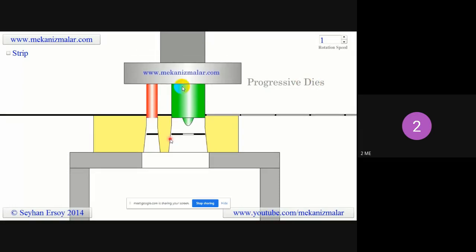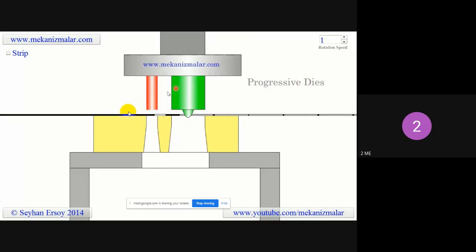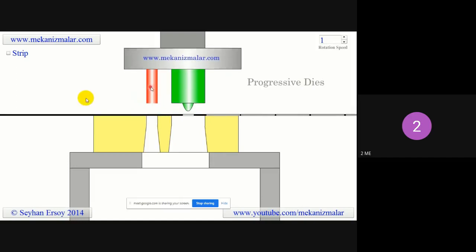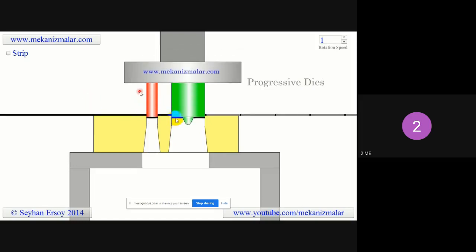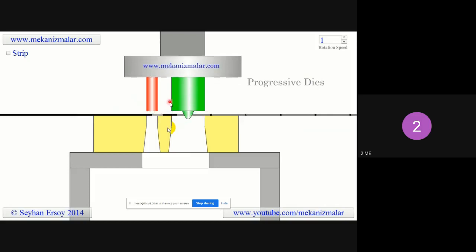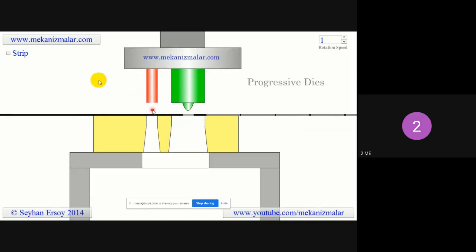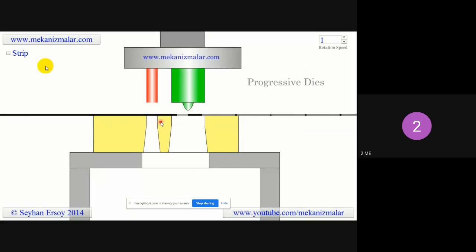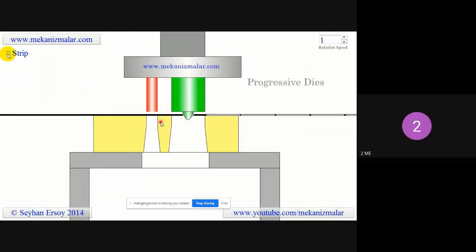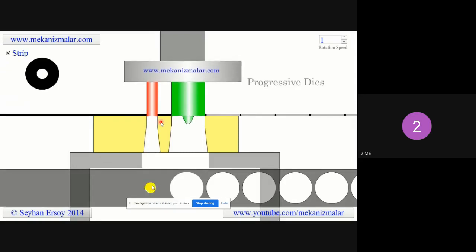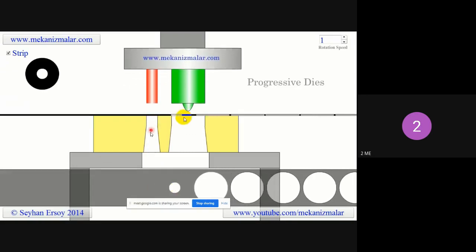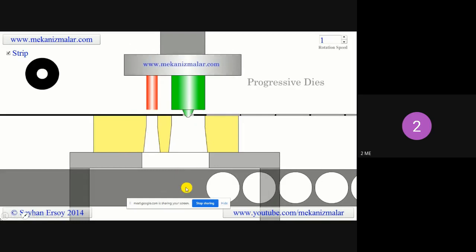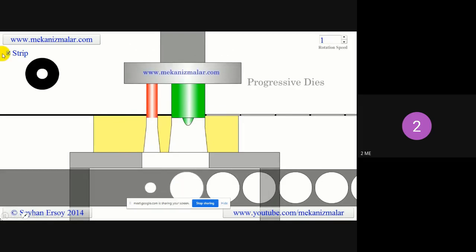The progressive die shown in this video is used to produce washers. So this is the piercing tool and this is the blanking tool. Each stroke produces one washer. This is accomplished as follows. When a new strip is loaded to a press, the first stroke punches the inner hole of the washer. After this stroke, the strip advances to the position where the outer rim of the washer is to be cut.